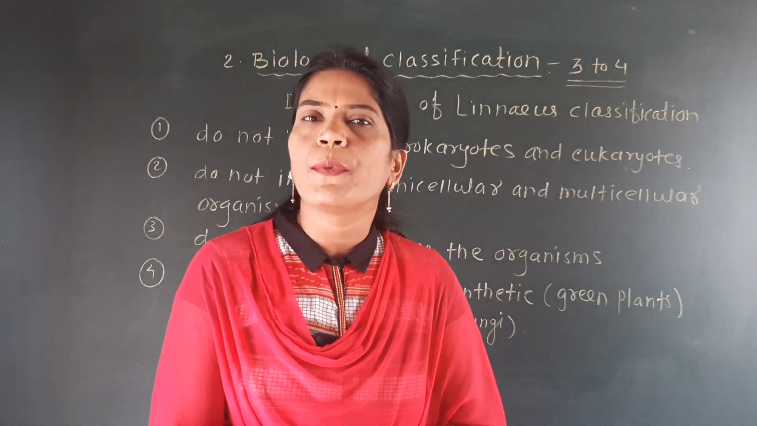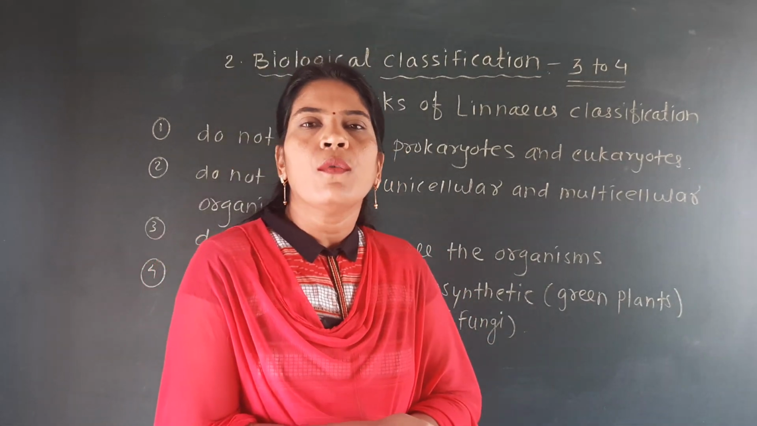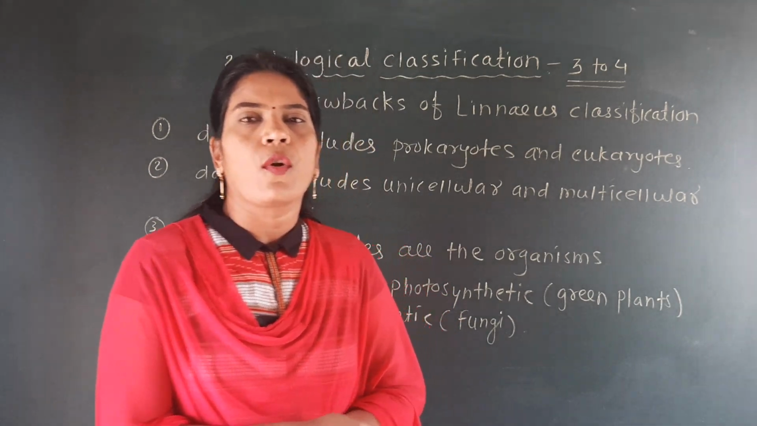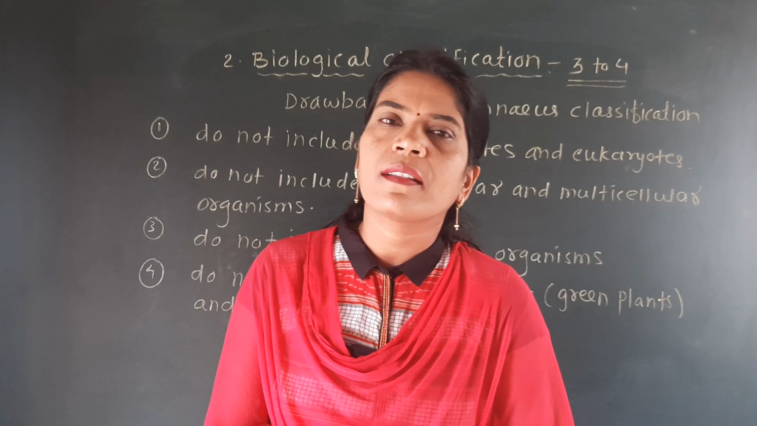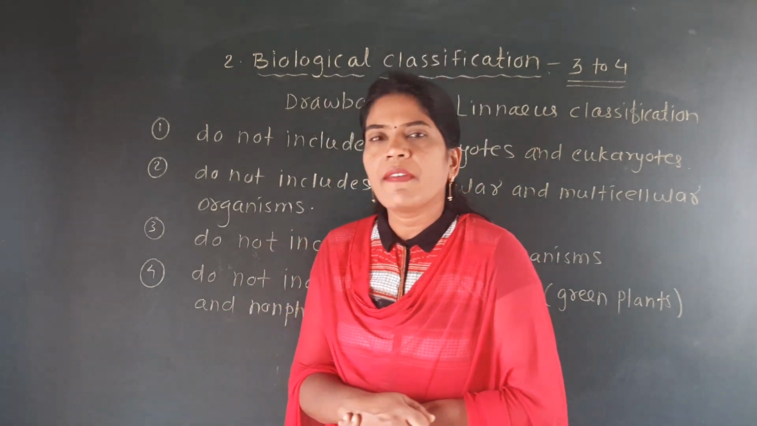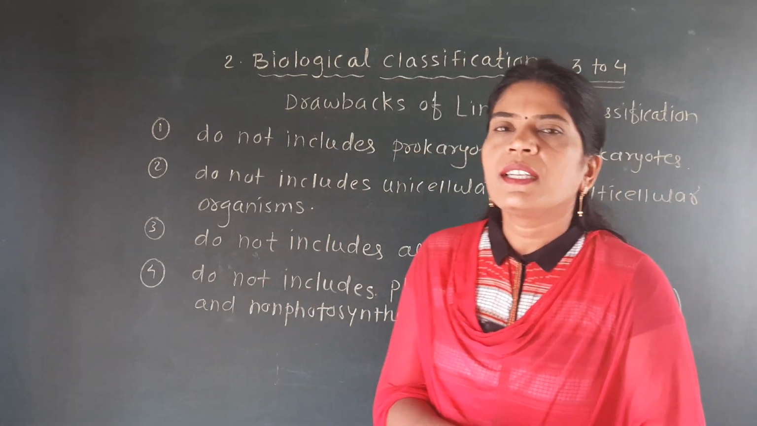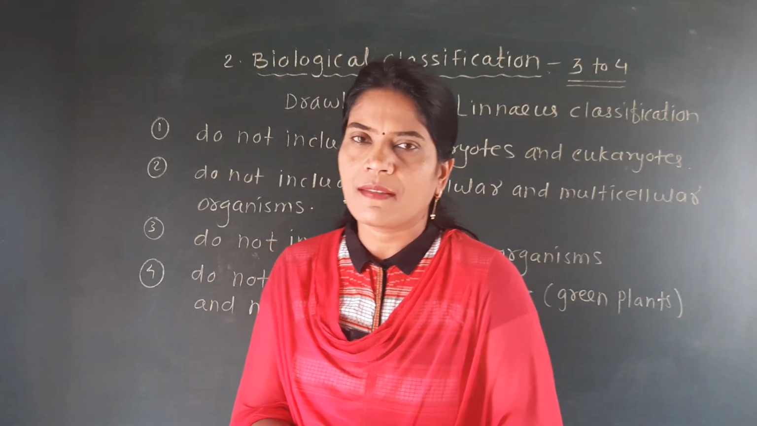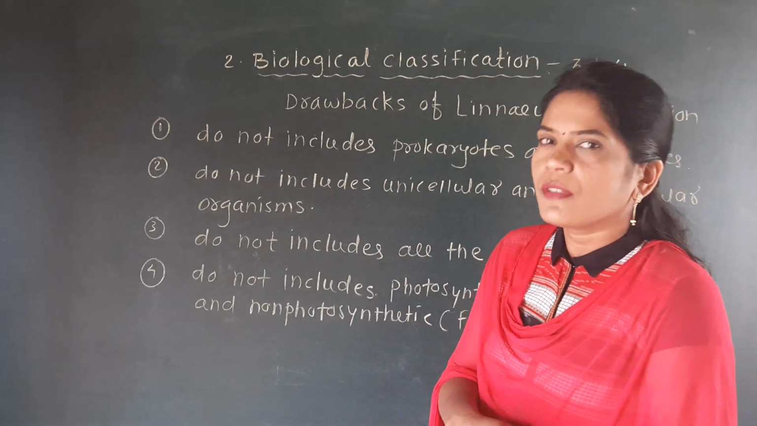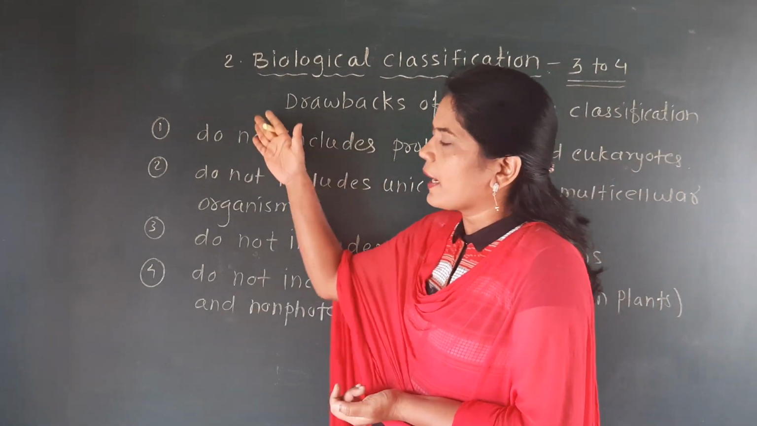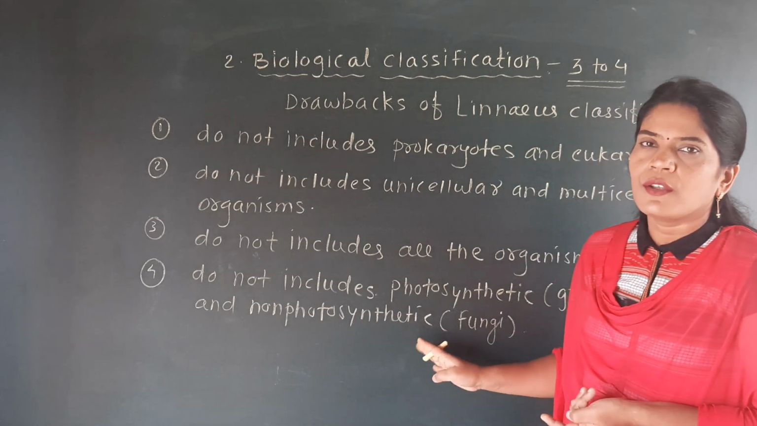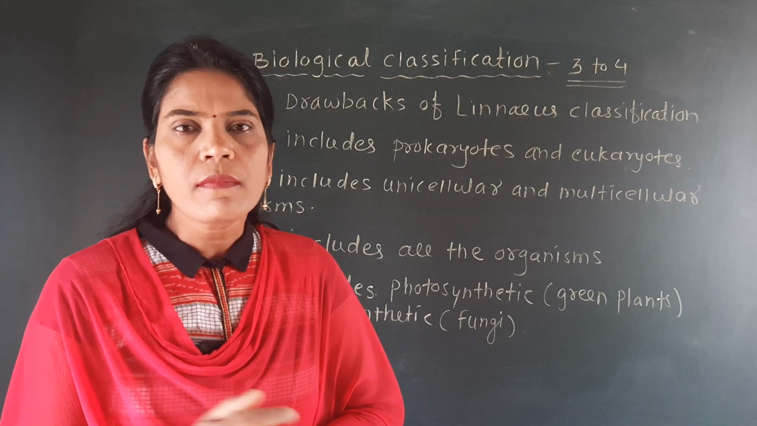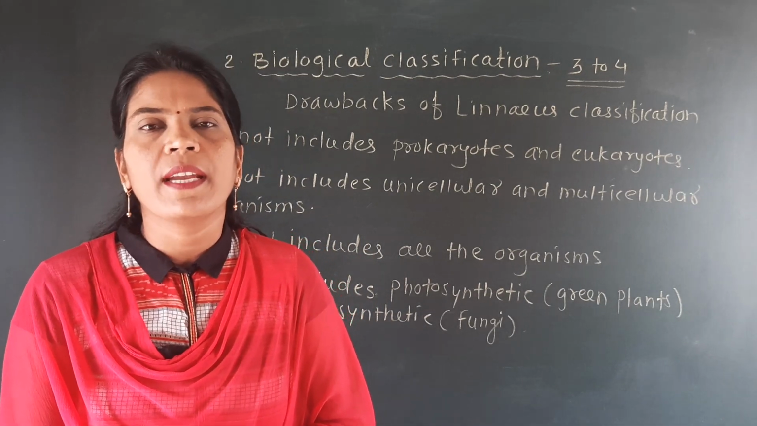From the theory point of view, one question may be asked: what is the 2 kingdom system of classification and give its drawbacks. The 2 kingdom system of classification means the scientist Linnaeus divided all organisms into kingdom Plantae and kingdom Animalia. It is called the 2 kingdom system of classification. But this system has some drawbacks, and we have discussed those drawbacks here. So this question is very important: what is meant by the 2 kingdom system of classification and its drawbacks.